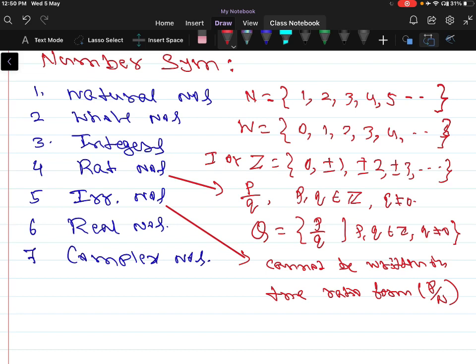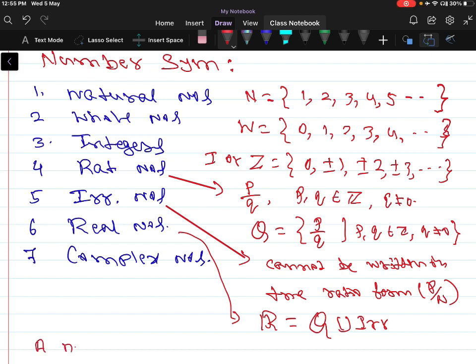Such numbers are called irrational numbers. The set of real numbers can be represented by the letter R, which contains the union of rational numbers and irrational numbers.